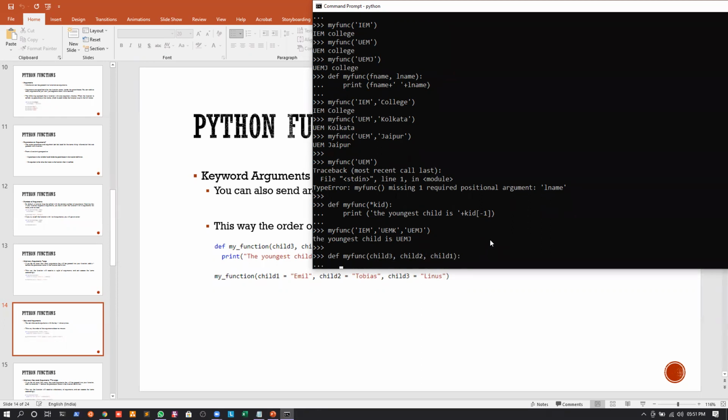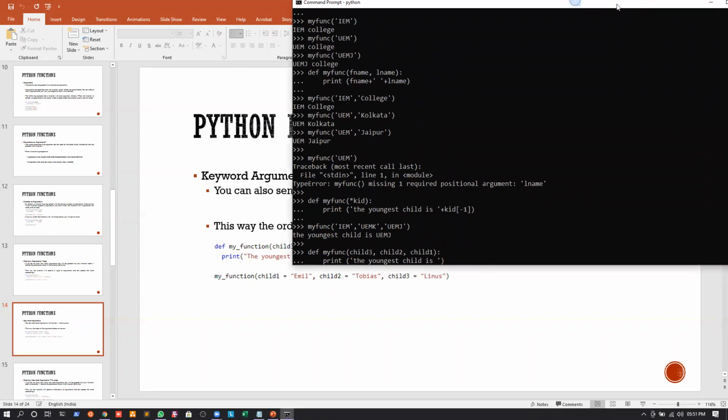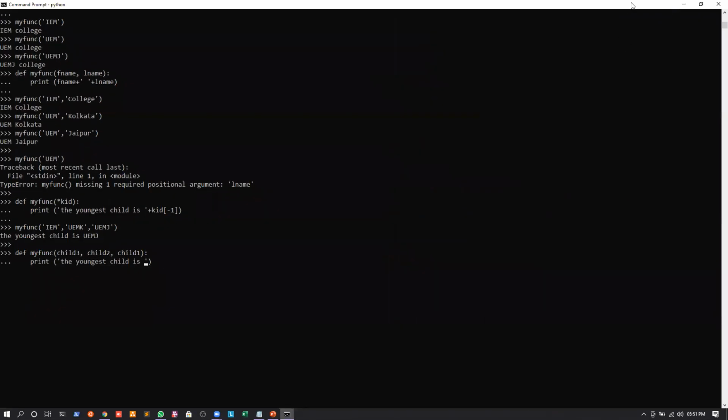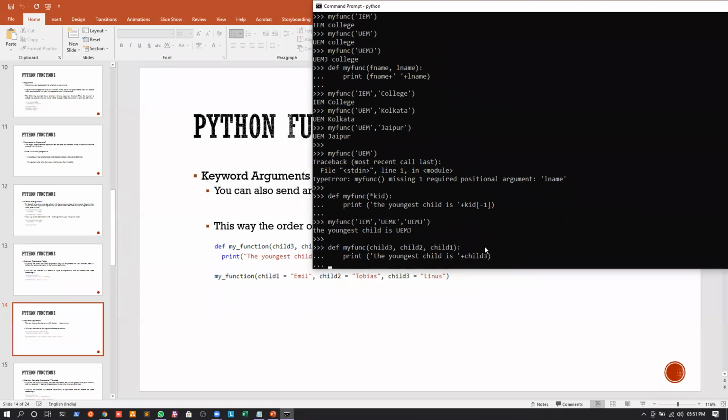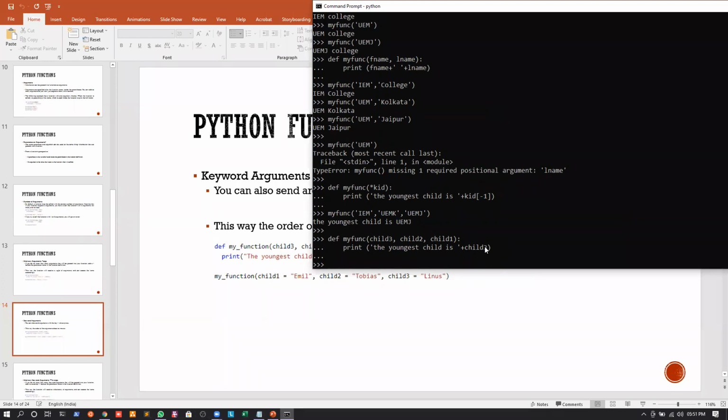And I will print the youngest child is, let us say, child 3. So we can write child 3 like this. Now whenever we are calling the function, we write my function.